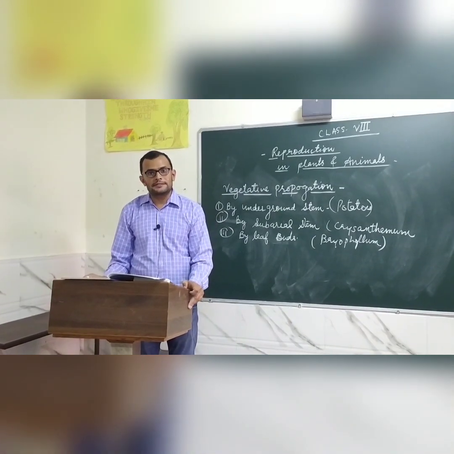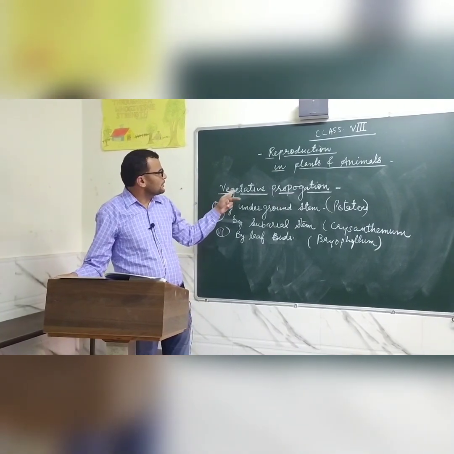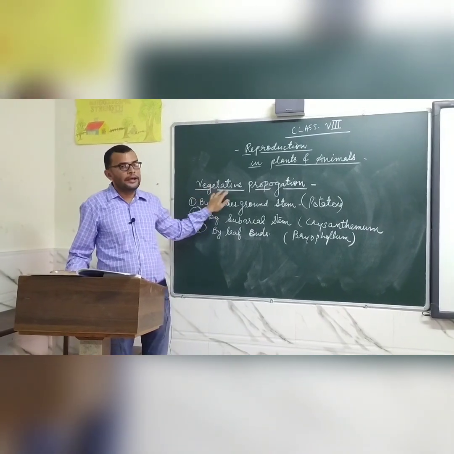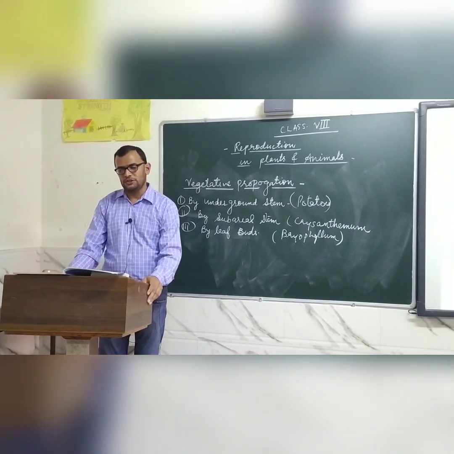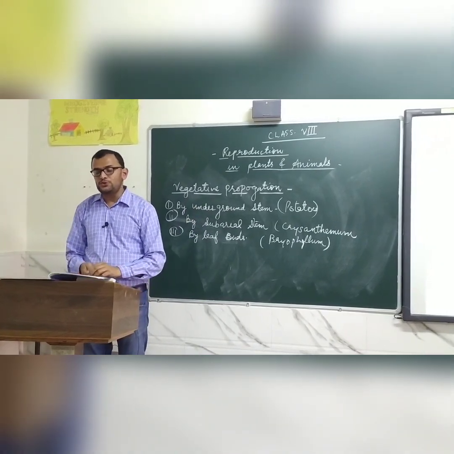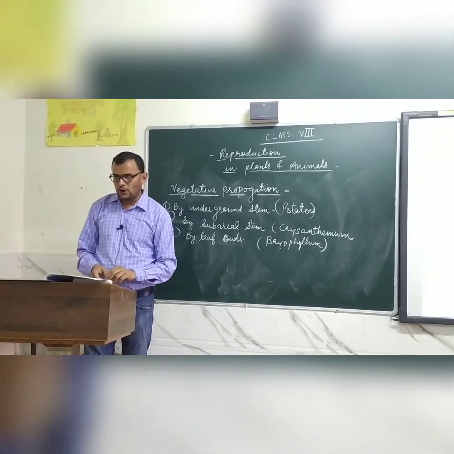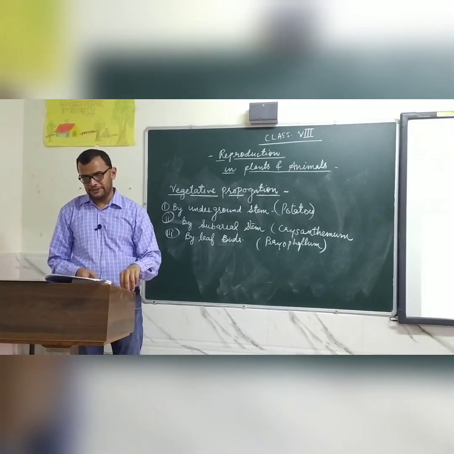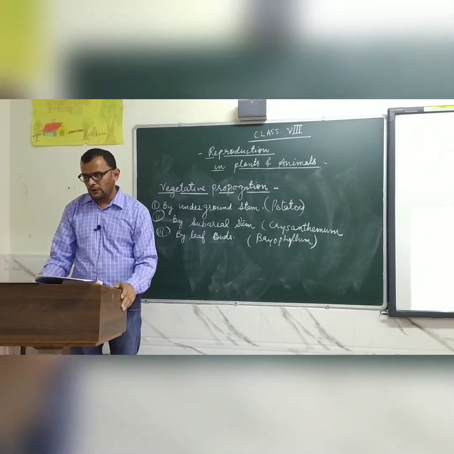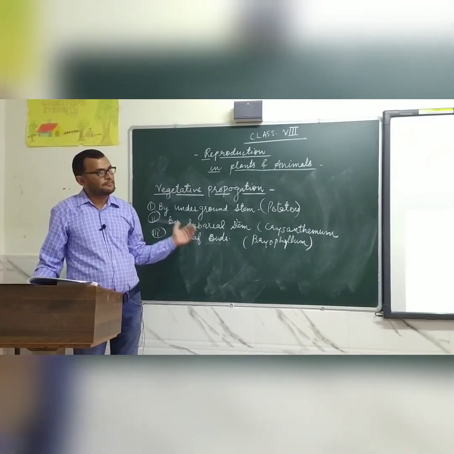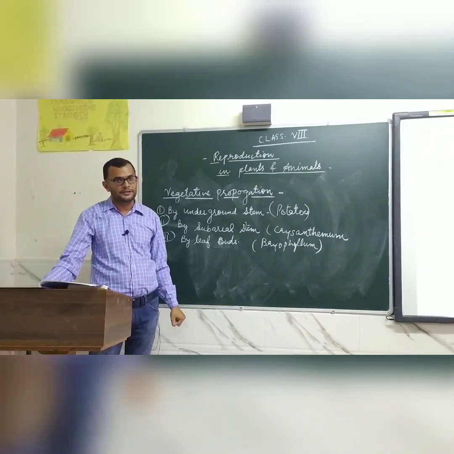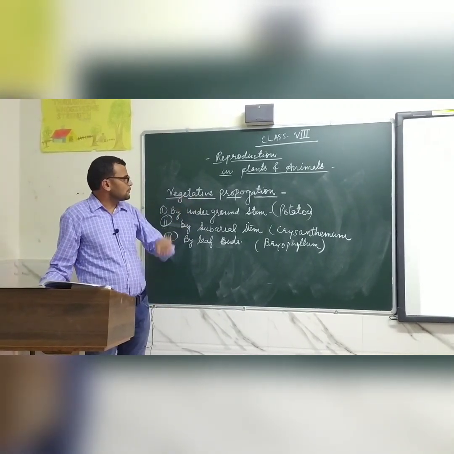Now let us study about vegetative propagation. We are studying reproduction in plants and animals, and now we will study vegetative propagation. This process takes place in certain plants which do not produce seeds or whose seeds fail to germinate. Such reproduction involves not seed production but the vegetative parts. The new plant formed from the vegetative part of the plant is called vegetative propagation.